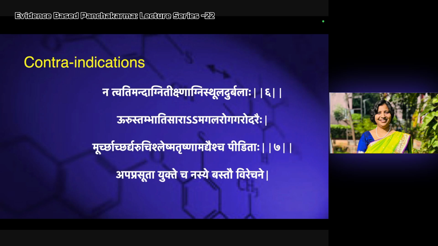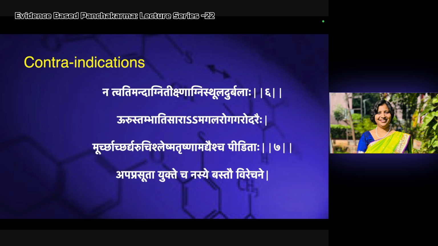Trushna is a disease where patients get more Trishna. It is contraindicated because even a normal patient who takes the Sneha gets Trishna, so if the patient already has Trishna, it will become more complicated. That's why it is contraindicated in Trishna.